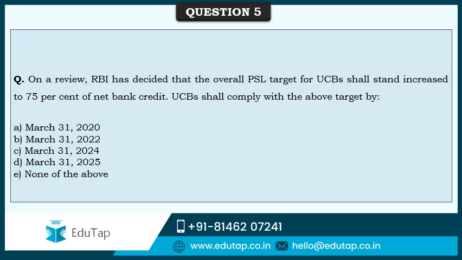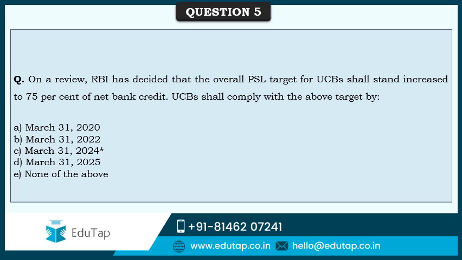Next question. On a review, RBI has decided that the overall priority sector lending target for urban cooperative banks shall stand increased to 75% of the net bank credit. UCBs shall comply with the above target by. Options are 31st March 2020, 31st March 2022, 31st March 2024, 31st March 2025, or none of the above.